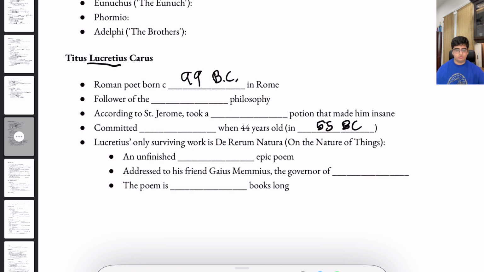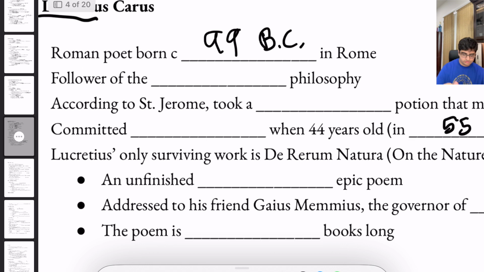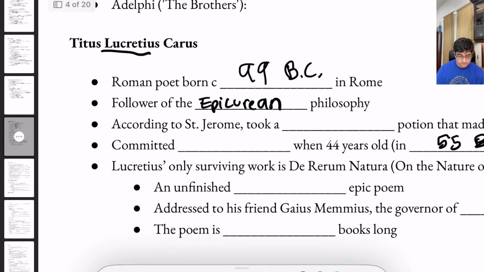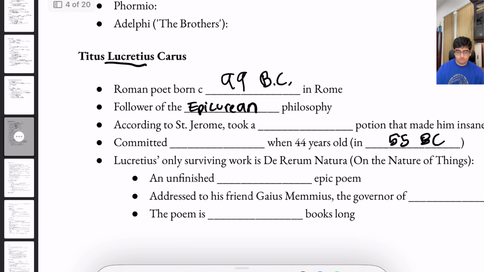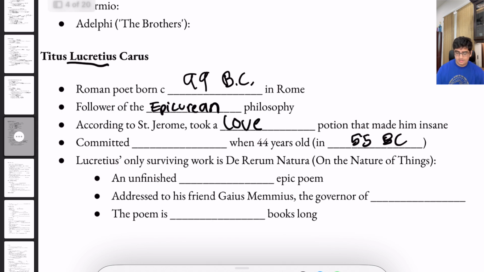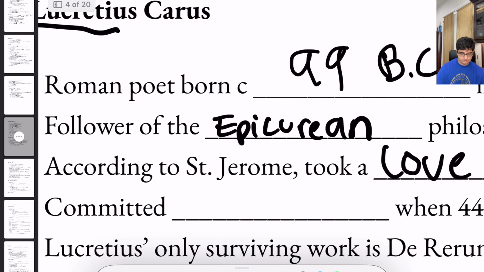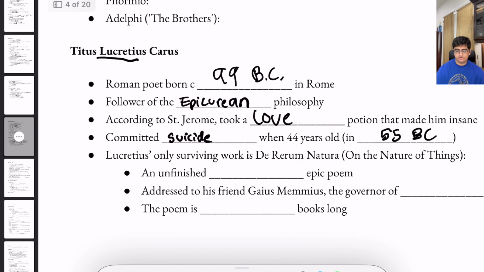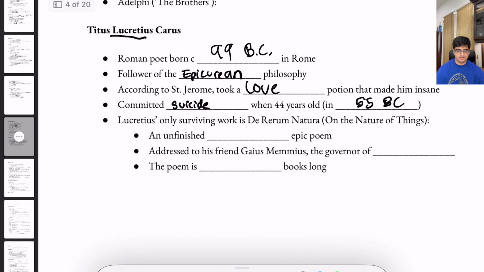He was a Roman poet born around 99 BC in Rome. He was a follower of, here, let me zoom in, Epicurean philosophy. According to Saint Jerome, he took a love potion that made him insane, and he committed suicide when he was 44 years old in 55 BC.